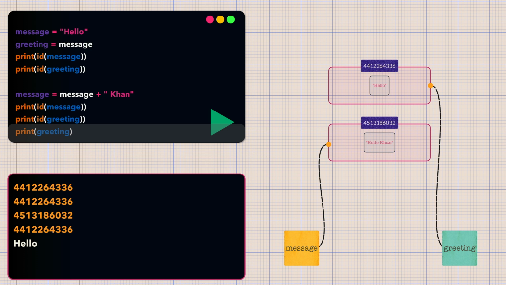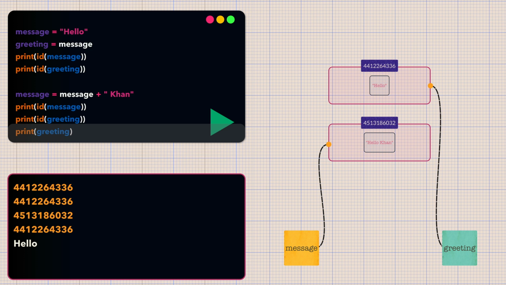The fundamental concept here is that strings cannot be modified. They are immutable. When we change a string variable, we are actually creating a new string and changing which string object the variable points to. Any other variables that were pointing to the original string remain unaffected. The same can be said for other immutable objects like numbers and tuples. There is no operation on them which can change them in place. All we can do is make up a new object from existing objects.